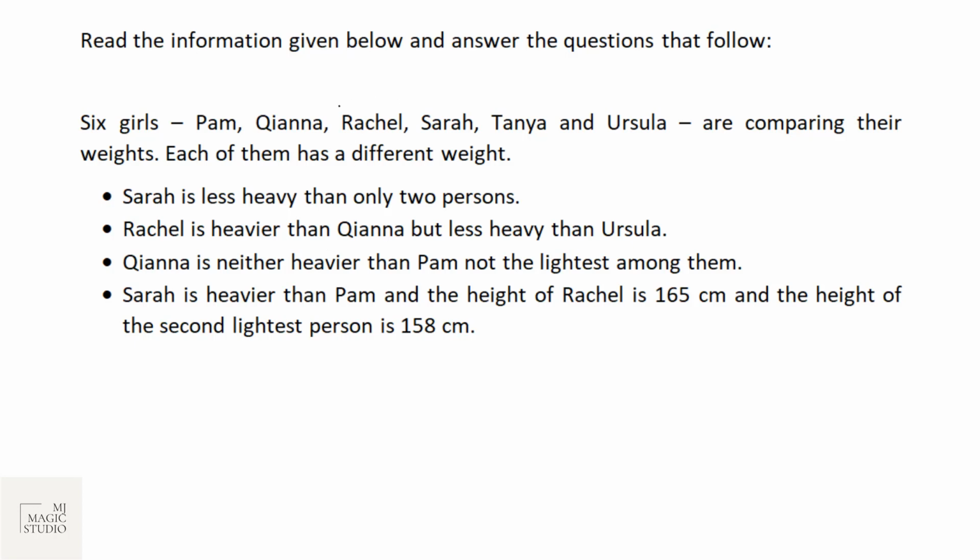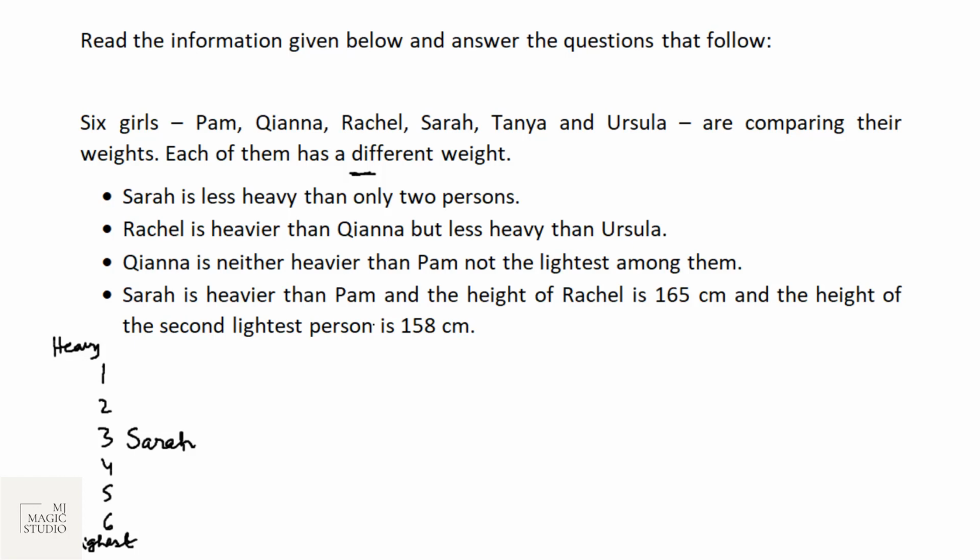6 girls: Pam, Kiana, Rachel, Sarah, Tanya, and Ursula are comparing their weights. Each of them had different weights. So we have got 6 girls. Let it be positions 1, 2, 3, 4, 5, 6, where 1 means the heaviest and 6 means the lightest. Sarah is less heavy than only 2. That means Sarah's position should be number 3. Only 2 are heavier than Sarah.